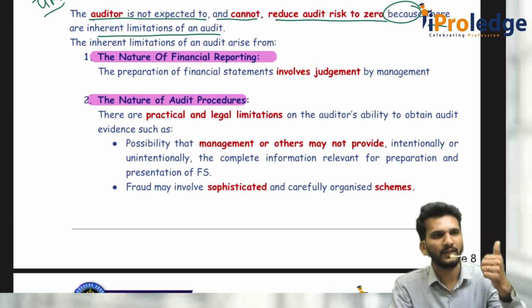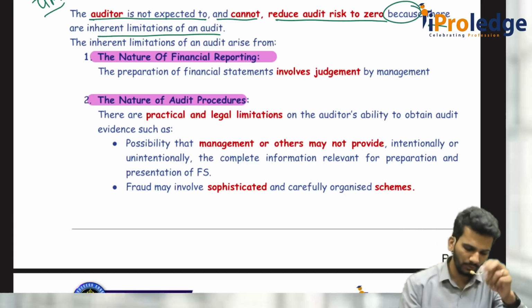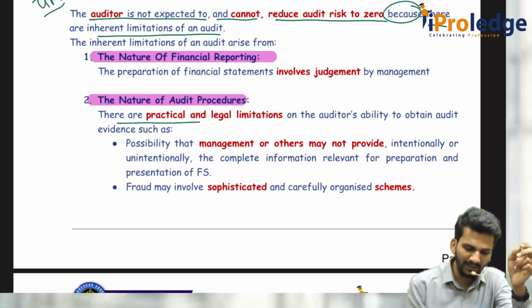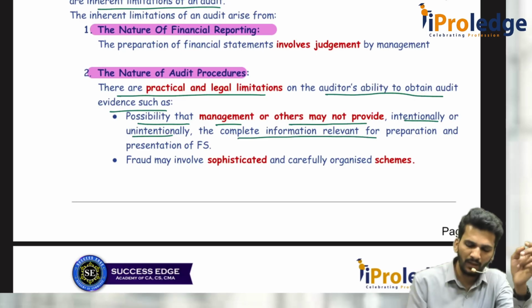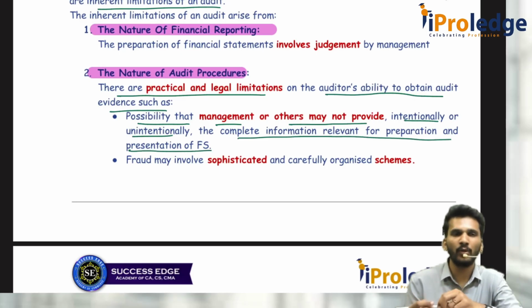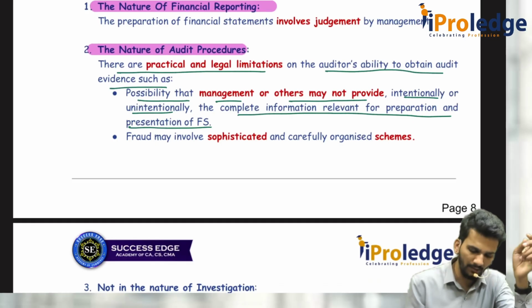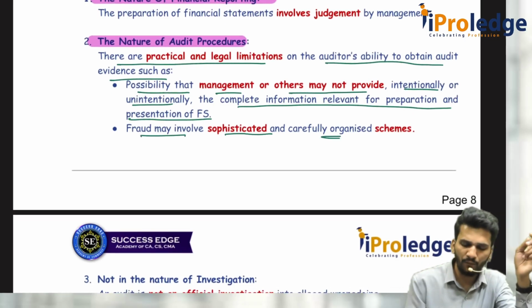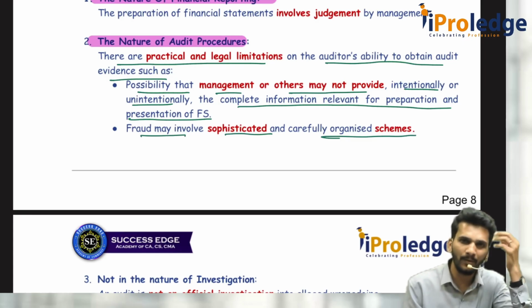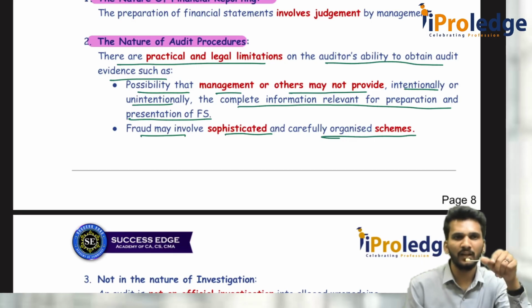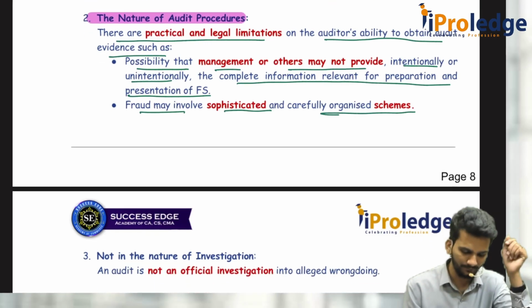So, the first one is the nature of financial reporting. The second one is audit procedures. There are practical and legal limitations on the auditor's ability to obtain evidence, such as the possibility that management and other parties may not provide, intentionally or unintentionally, complete information relevant to the preparation and presentation of financial statements. They try to hide some information. And fraud may involve sophisticated and carefully organized schemes. If it is an error, I can easily find it, because the other party also does not know there is a mistake. But when it is fraud, the other party did it specifically, so they try to cover everything up.